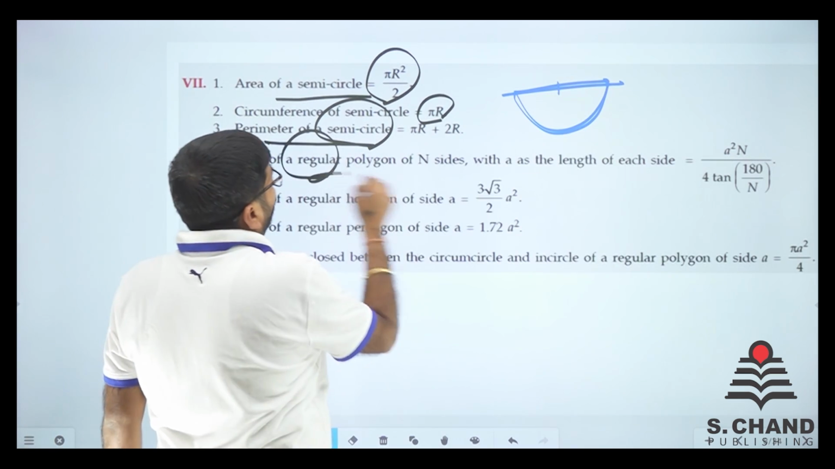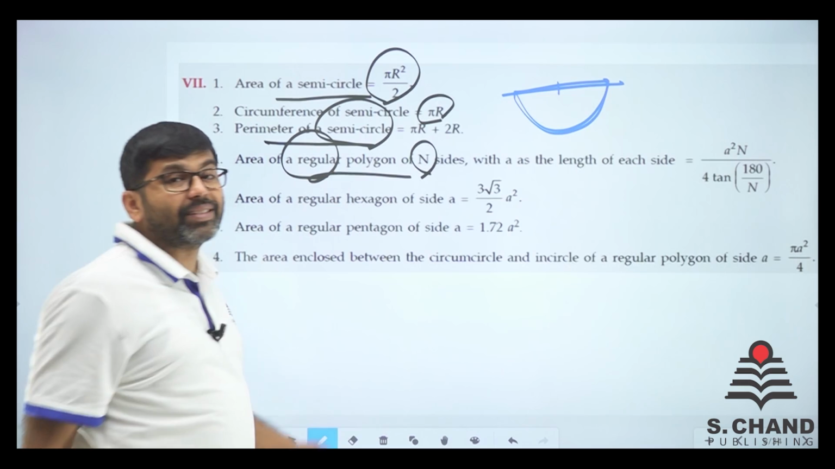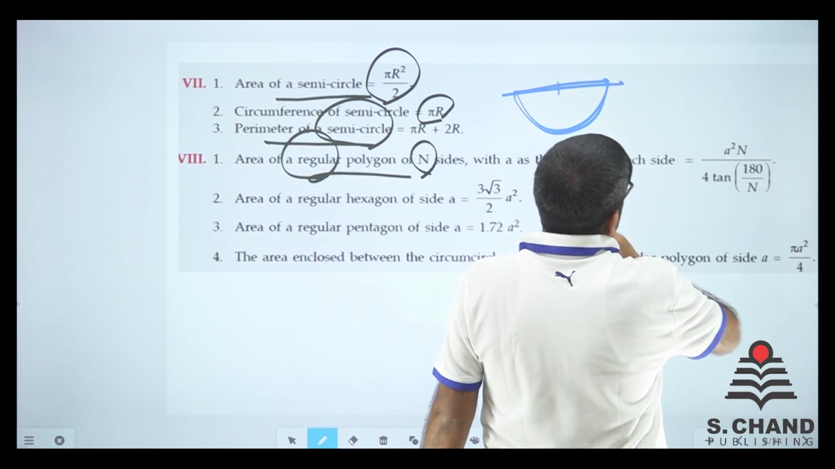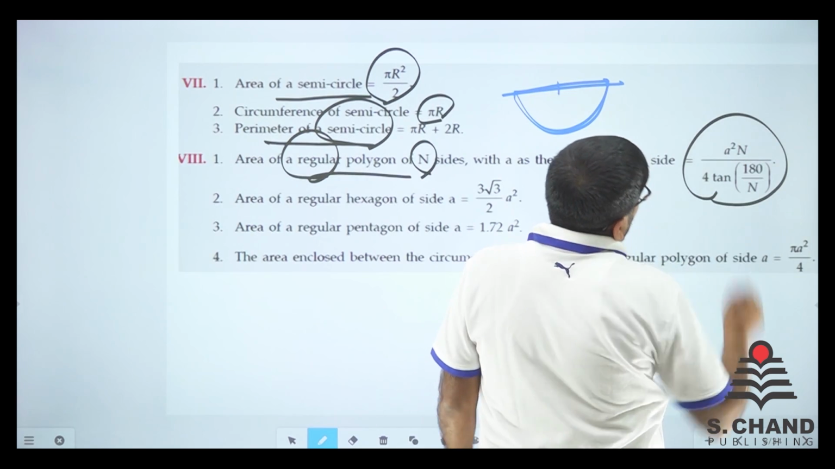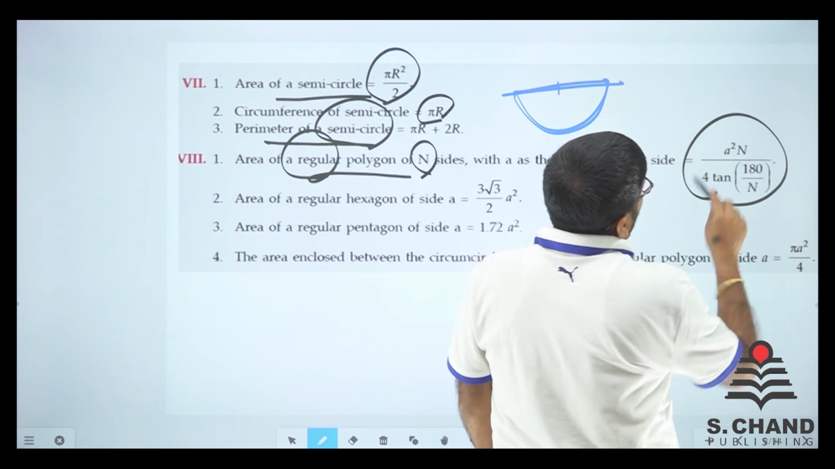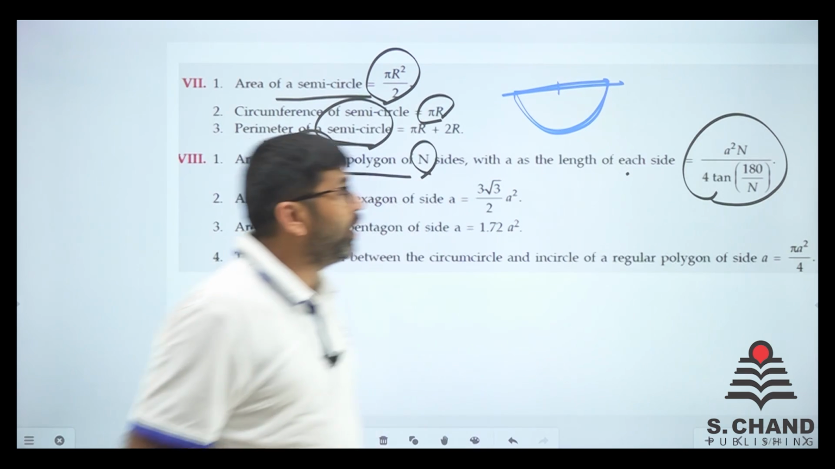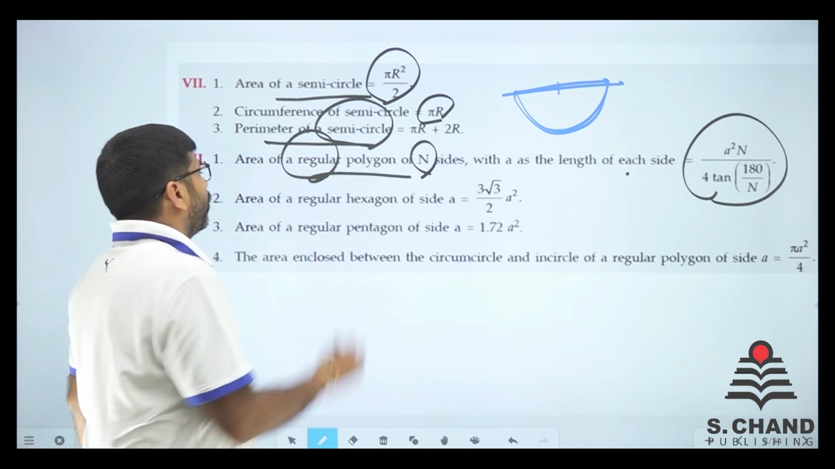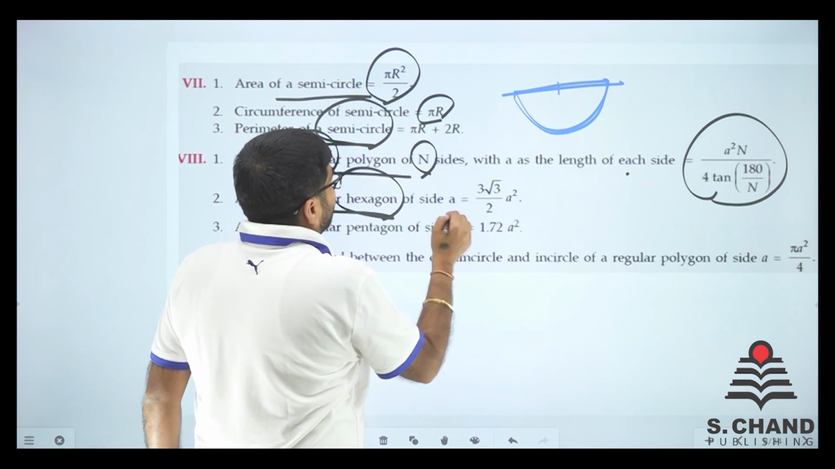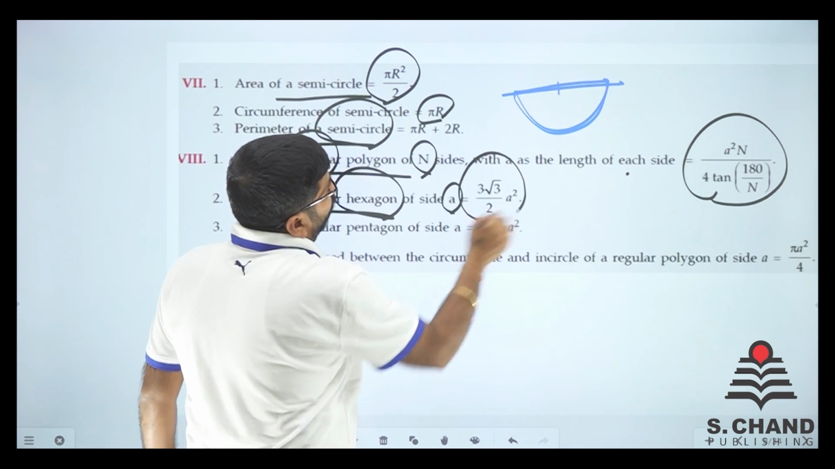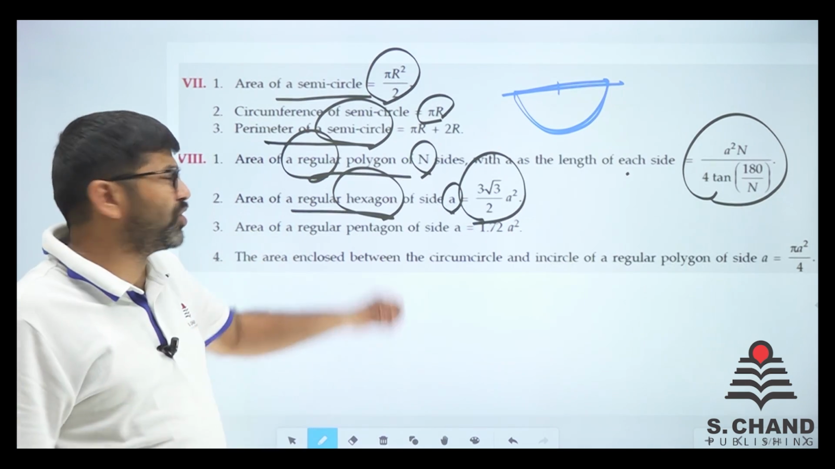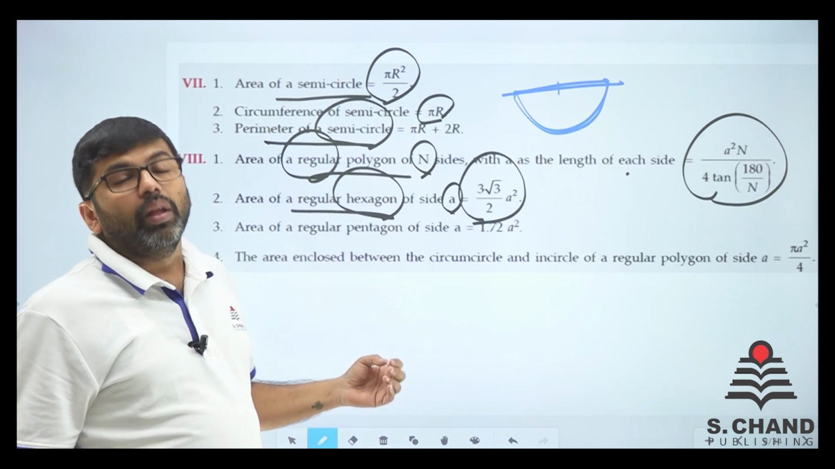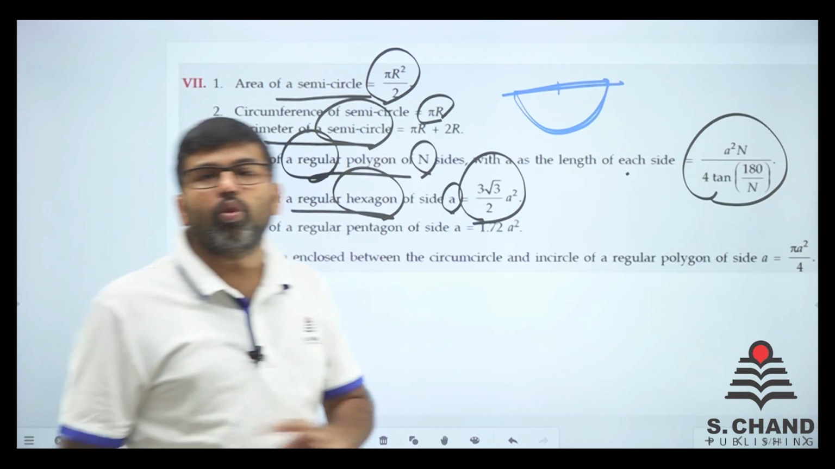Area of a regular polygon of n sides. If there are n sides and it is a regular polygon with the length of each side a, then the area is a square n divided by 4 tan 180 by n. That is the formula you need to remember. For a regular hexagon with side a, the area is equal to 3 root 3 a square by 2. Just remember this. These are the formulas I need to know. There is no alternative to it.